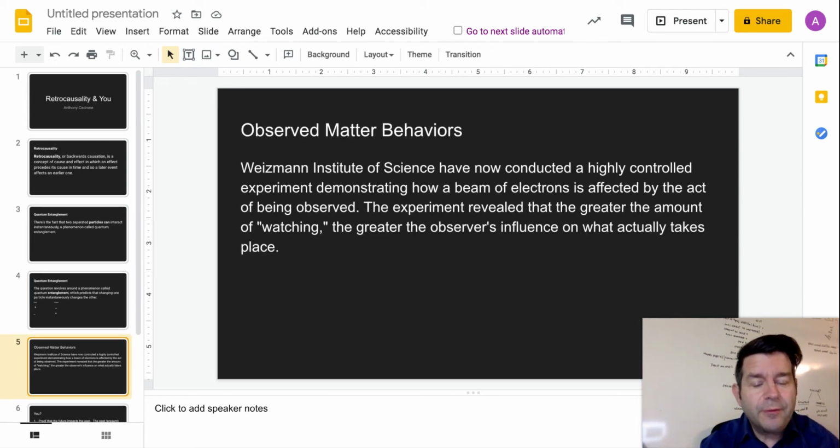So, observed matter behaviors. We also know scientifically that when we observe matter, it performs to our expectations. If we don't observe matter, it performs as it wants to. But the moment we observe it, whether through a camera, through sight, or through a prediction, the double slit experiment explains that perfectly. So matter behaves according to how we observe it, and it will perform to how we observe it.